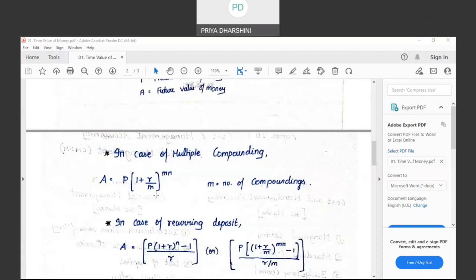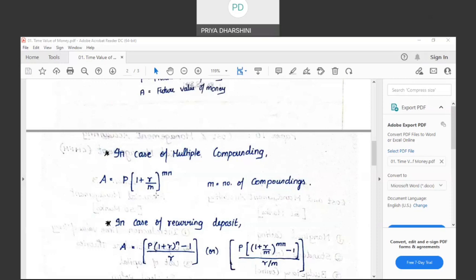But the investor says, I do not want interest at the end of the period. Instead, I want interest at the end of every month. In such case, the maturity value will be found using the formula A is equal to P into not 1 plus R to the power of N, but 1 plus R by M to the power of Mn. What is that M? That M is the number of compoundings.